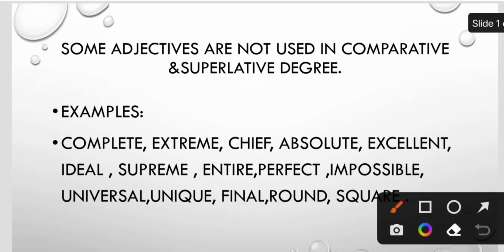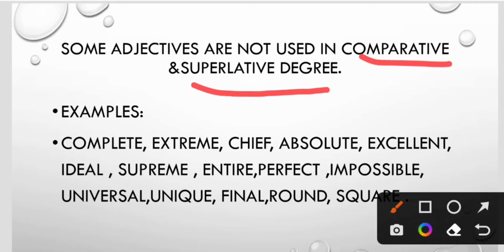Adjectives are describing words, but some adjectives are not used in comparative and superlative degree. We can't use them in comparative and superlative degree. As you know, there are 3 degrees of comparison: positive degree, comparative degree, and superlative degree. For example, good, better, best.